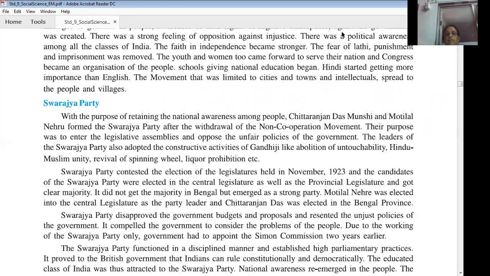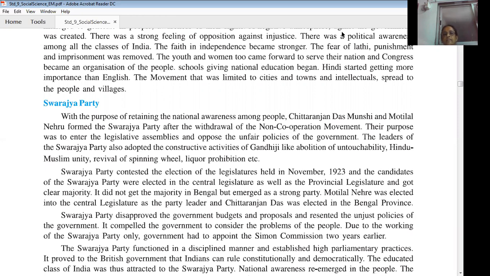Motilal Nehru, father of Jawaharlal Nehru, was elected as the party leader in the central legislature, and Chittaranjan Das was elected in the Bengal province. So there was an election in November 1923, and the Swarajya Party contested it. Its candidates were elected in the central and provincial legislatures, but it did not get a majority in Bengal. Even then it emerged as a strong party there.